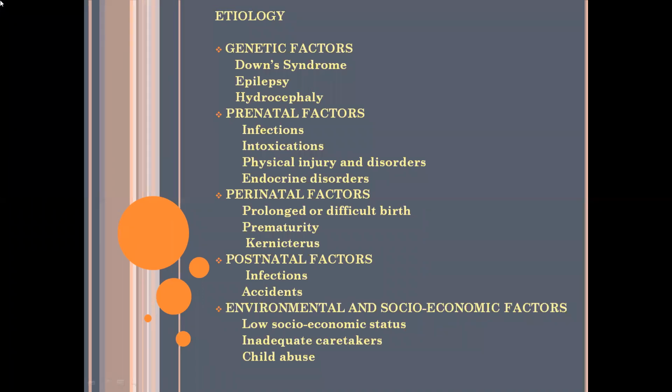So next is environmental and socio-economic factors. The first one is low socio-economic status, which may also be a cause of mental retardation. Then inadequate caretakers. Inadequate caretakers means if the family members or anyone taking care of the baby do not provide adequate care, then it may also lead to mental retardation. The next is child abuse. If there is child abuse, then it may also lead to mental retardation. Yes, are you all clear with the etiology?